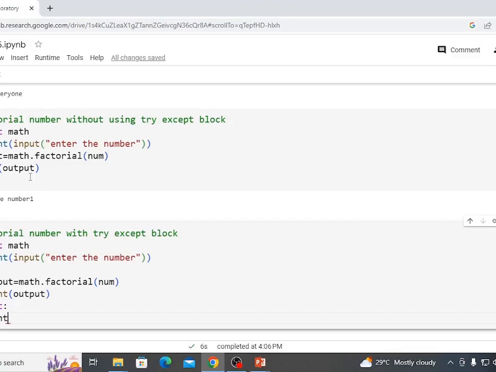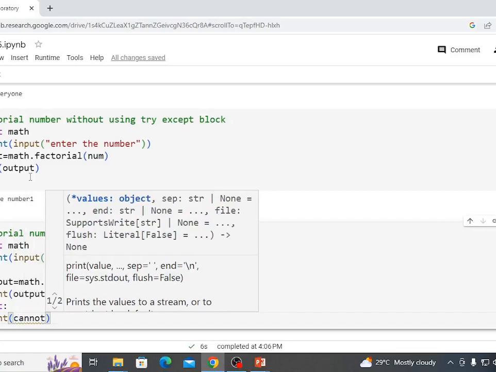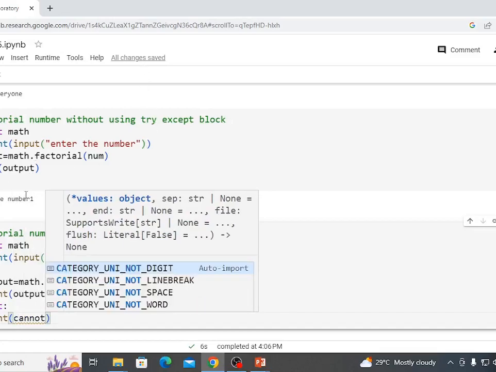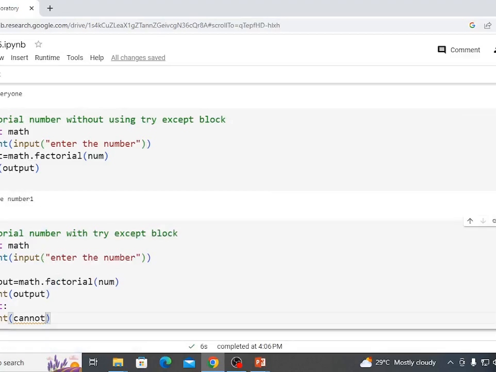See here, which message you want to display, print cannot. In the previous example, without using an except block, when we added number -1, it showed an error message. Now we have to pass our exception message. Means if we didn't use this except block, it shows an error message, but now we have to add: cannot compute negative value. See here, this is our message, means it will not show the error message, it will show our exception message which we added in the except block.